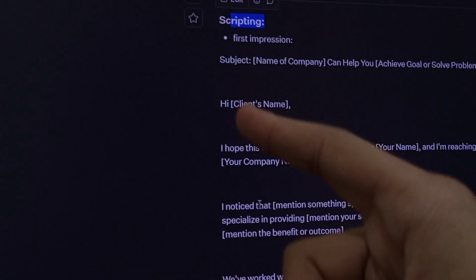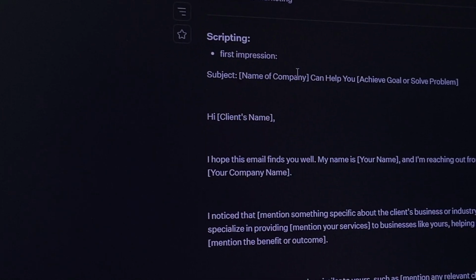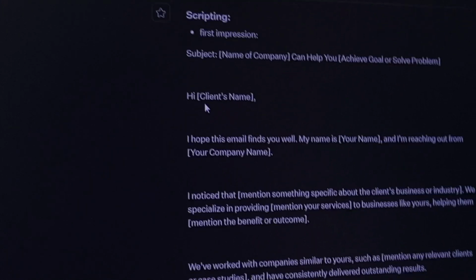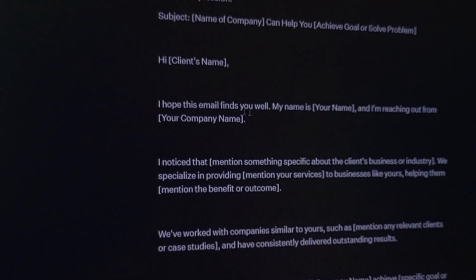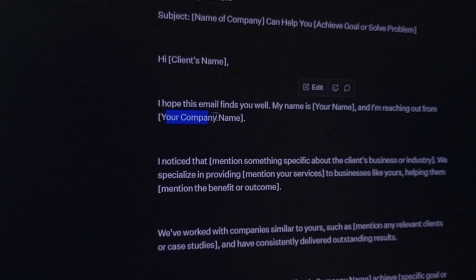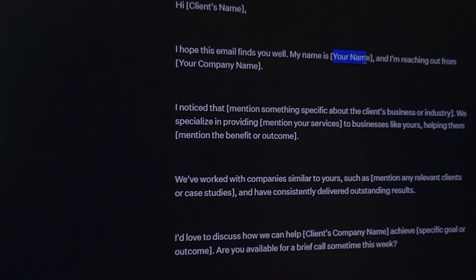So basically we have two scripts. This is script number one. This is the first impression subject, and in these brackets we will use our custom things. For example, hi, and then the client's name. Then this is the complete email. You can see here will be my name and here will be my company name, which is pixelwave.com. If Afan is approaching, then there will be his name.